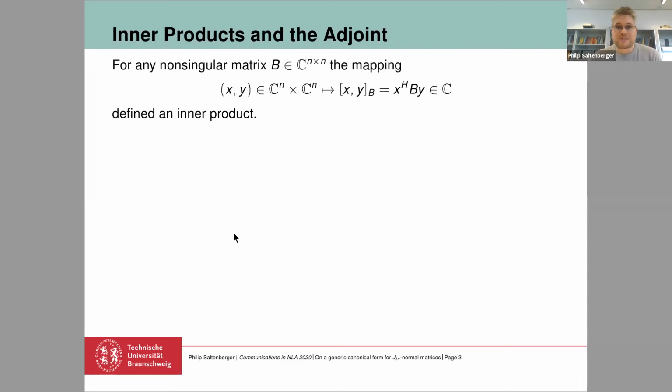So first of all, what is a J-normal matrix? For any non-singular matrix B, we can always define an inner product by mapping two vectors x and y to the complex scalar x conjugate transpose times B times y. This is an inner product. Of course, it's anti-linear in the first component and linear in the second component.